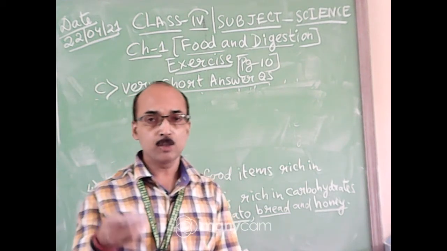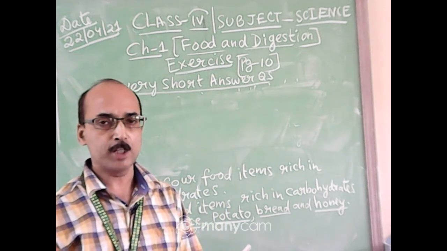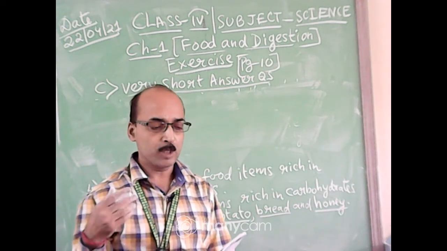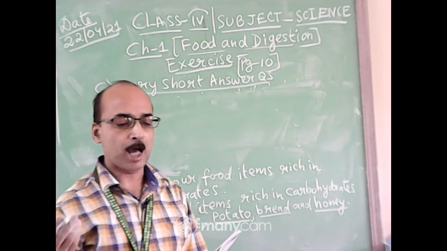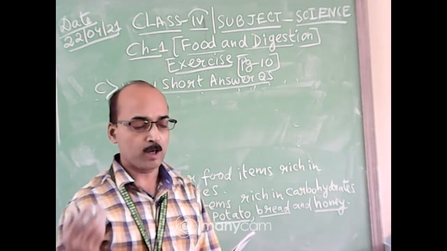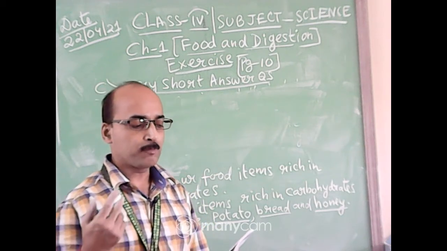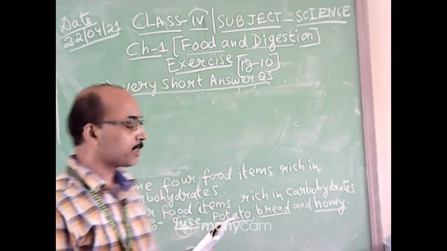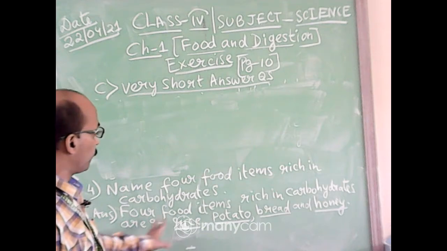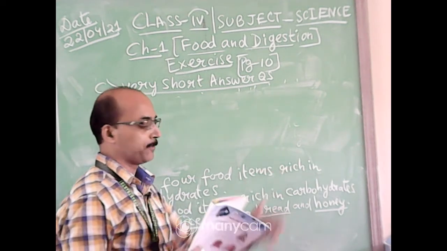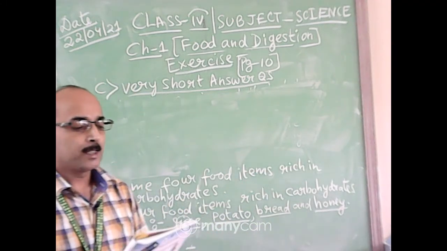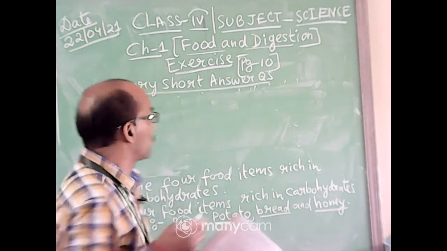Okay. So we are doing section C, very short answer question. Today we have done question number 3. Name a mineral that helps in the formation of blood in our body. That is your iron. Number 4, name 4 food items rich in carbohydrates. We have done that one. 4 food items rich in carbohydrates are rice, potato, bread and honey. Now number 5, name any 2 junk foods.